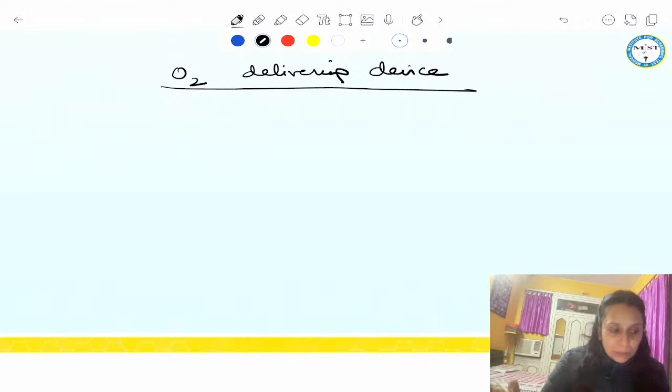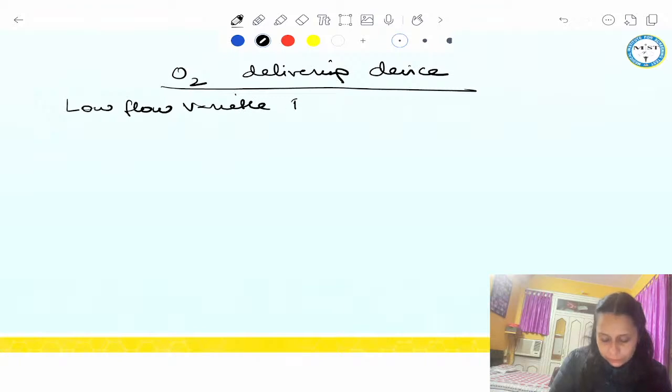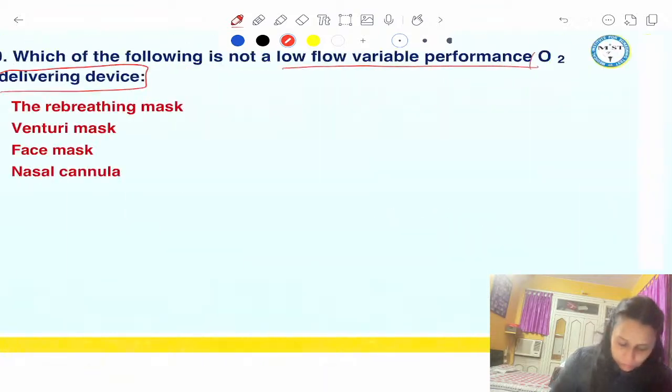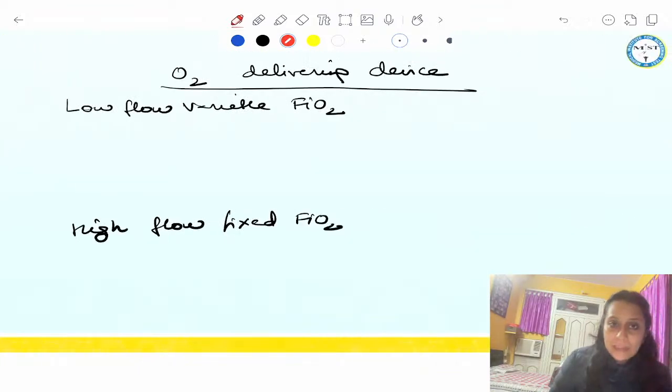Low flow variable FiO2, and high flow fixed FiO2. In low flow variable FiO2, so many of you are giving me the answer. Some are giving right, some are giving wrong. So low flow variable FiO2, 3 devices comes under it.